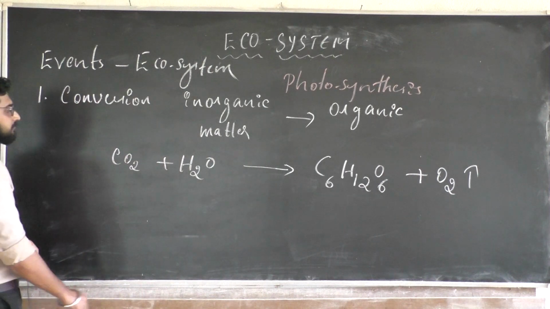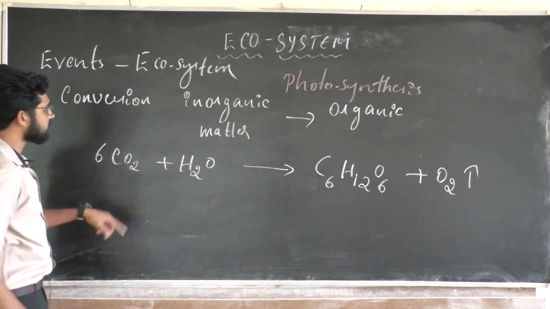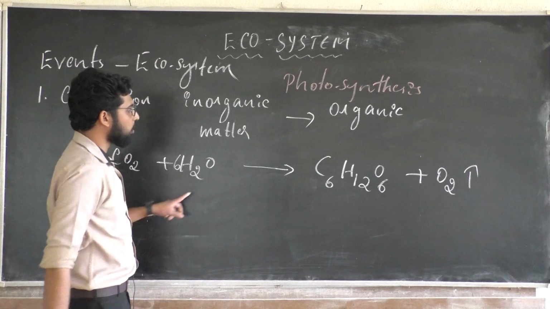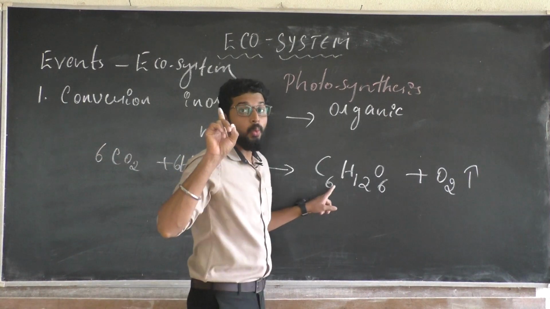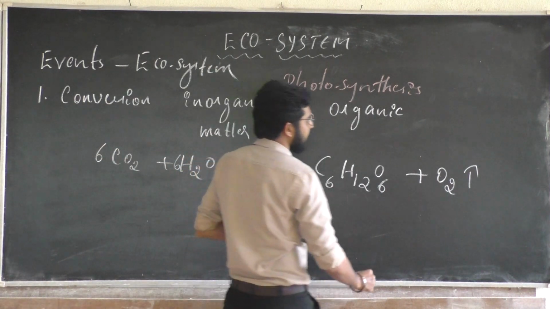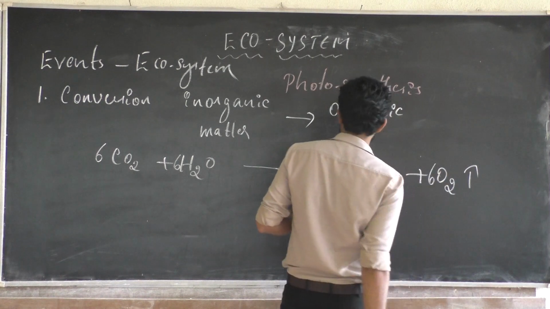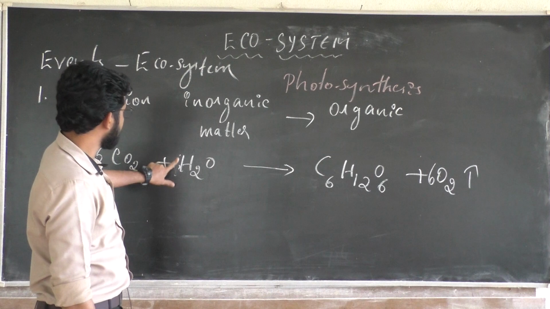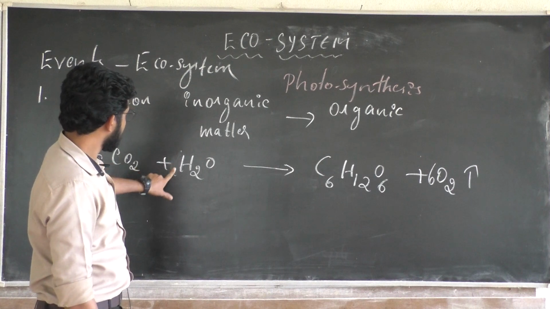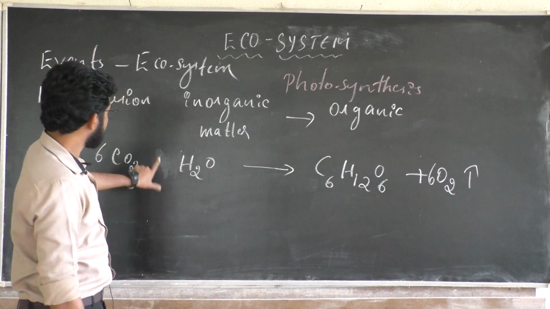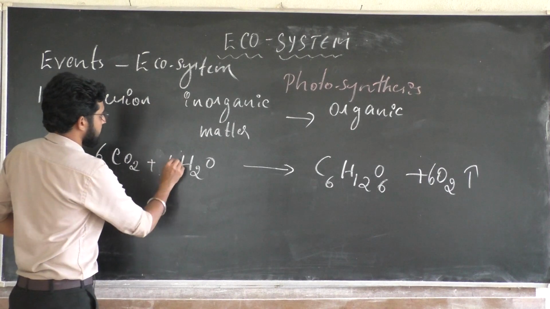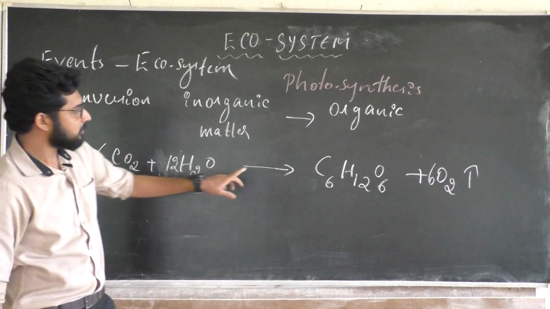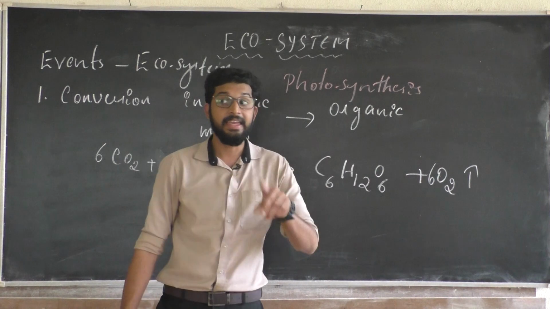Let us balance this. 6 carbon dioxide, 6 water will give rise to 1 glucose and 6 O2. Sorry, the oxygen on the right should be 12 plus 12, correct? Oxygen gas is evolved there.